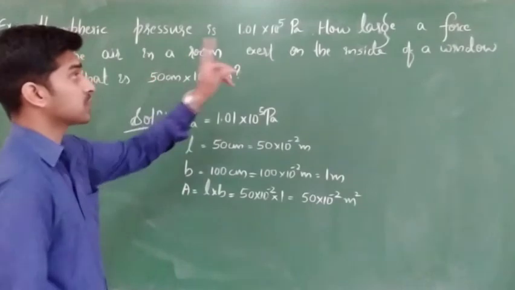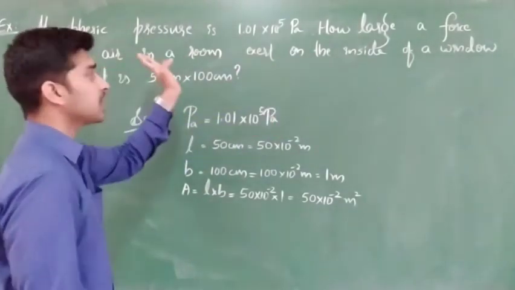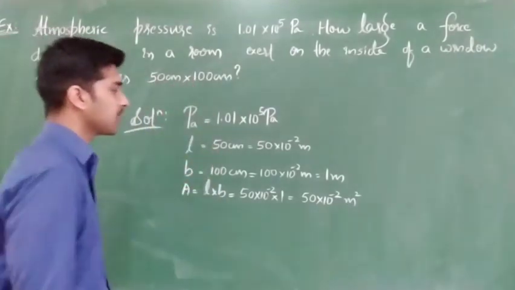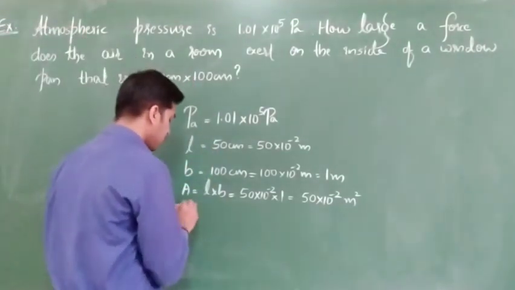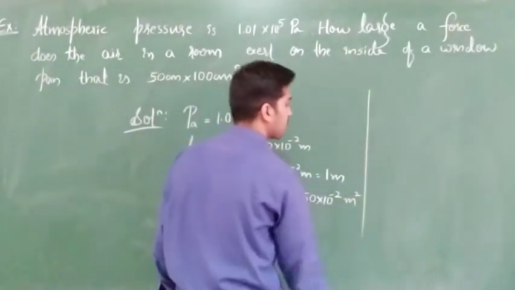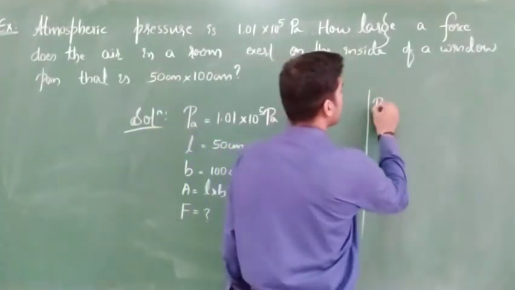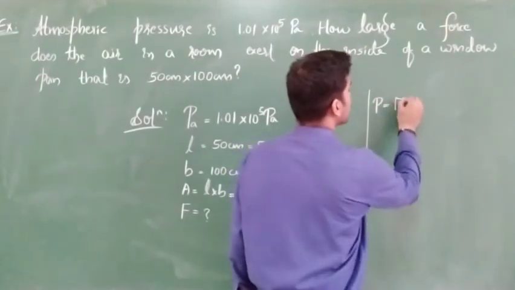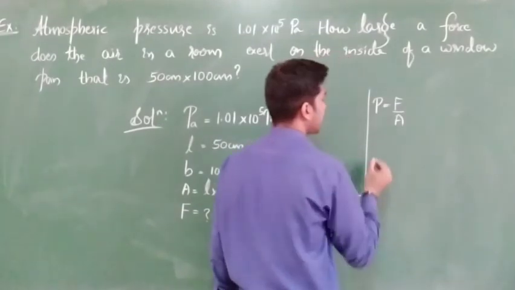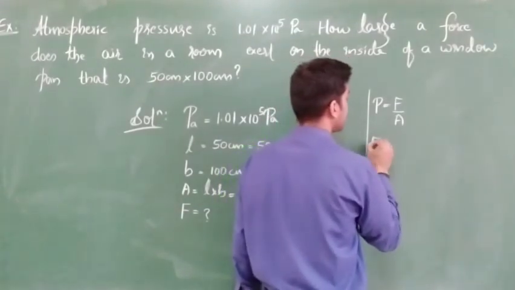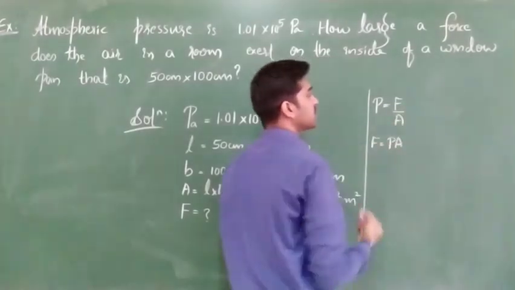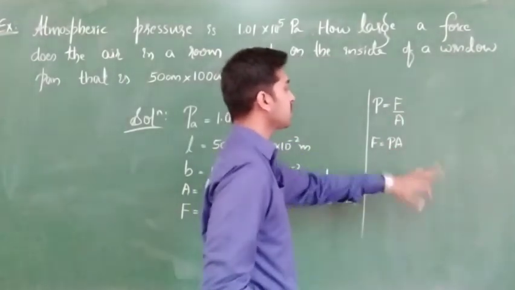Okay. Next, what do we want? They are asking us force. How large a force does the air in a room exert exactly inside a window of a fan? So finally, they are asking what force value. Clear? So just apply the formula. What formula are we having? P is equal to F by A. Correct? So just separate this F. What will you get? F is equal to pressure into area. Pressure into area will give us force F. So F is equal to PA.